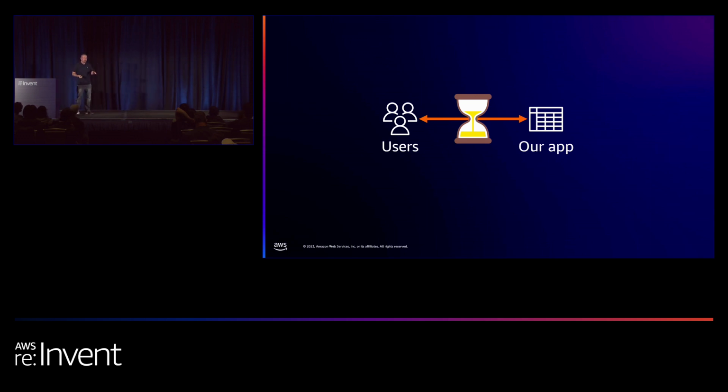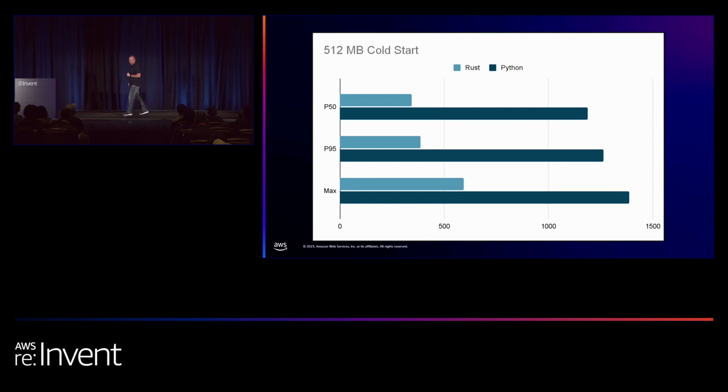But in our case, our Lambdas were front-facing Lambdas. It means that these extra 100, 200 milliseconds hindered our customer experience. They didn't get what we wanted them to get. So it was very important for us to improve the cold start performance. So let's look at the numbers. Again, the numbers are fantastic. Look at it, 3 times faster.